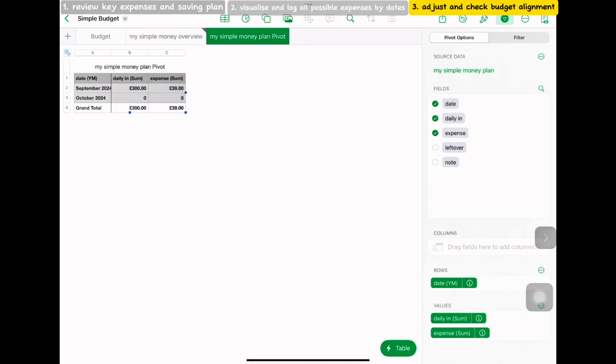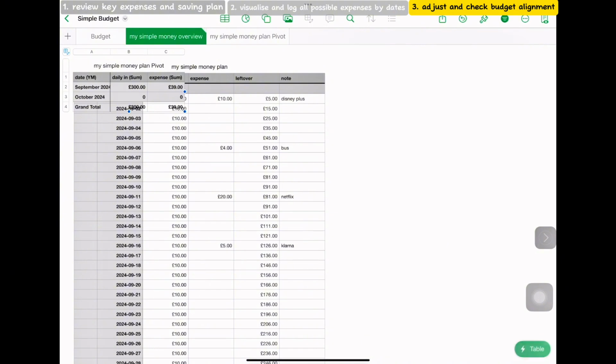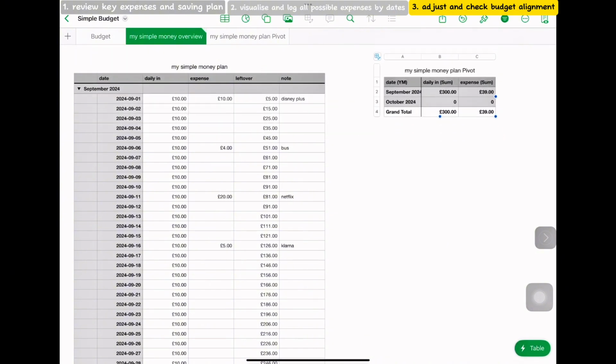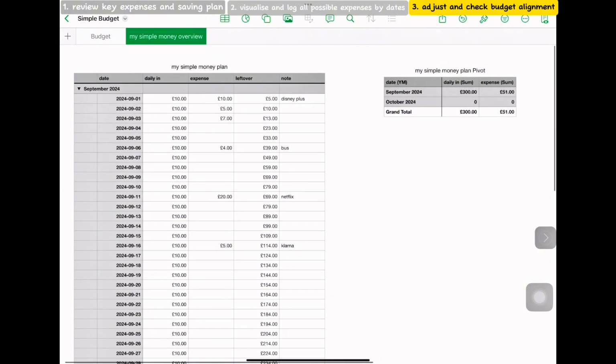I want to create a pivot table so I can visualize how my money is going in a summarized way on a monthly basis. I'm just copying the pivot table I created into the same spreadsheet so it's all in one place and easy to visualize. When I change my daily in or expenses on a certain day, I just put that in. I usually update the expenses based on the actual expense on the day, even though I log things to predict how much I will spend. I log it and I'll refresh the table.